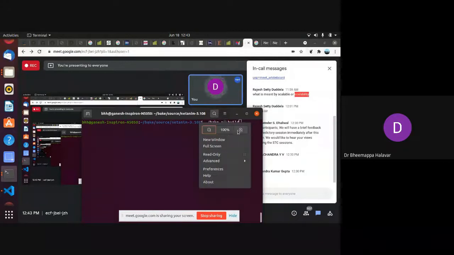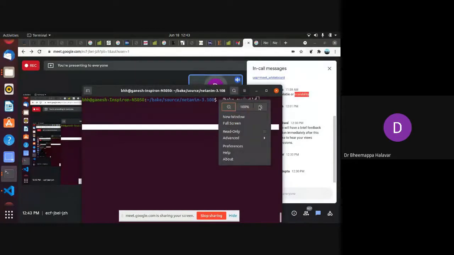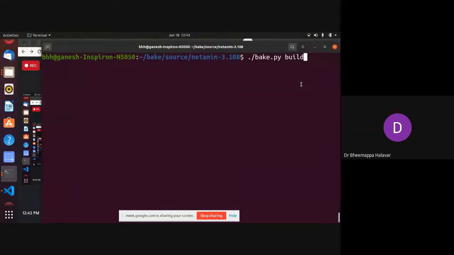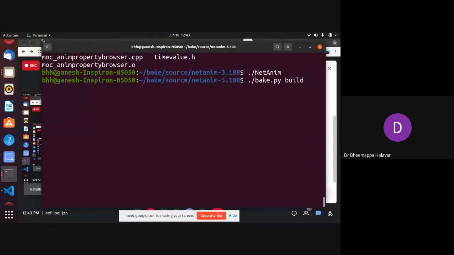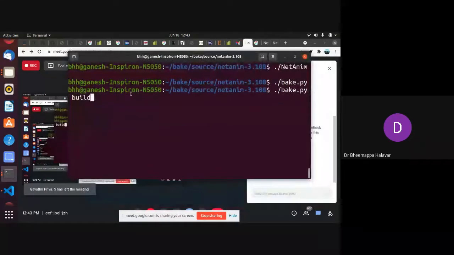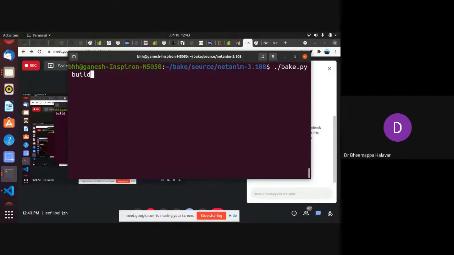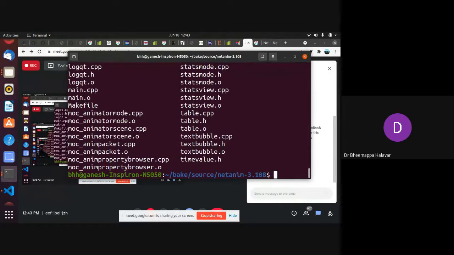Just zoom in. Actually, it is very difficult to cover most of these things, so I'll try to map this. Usually I'll take this whole thing for a one-day session, but somehow I thought of giving it in a shorter time. Sorry, I might have gone a bit fast. Anyway, I'll share this material. Okay.